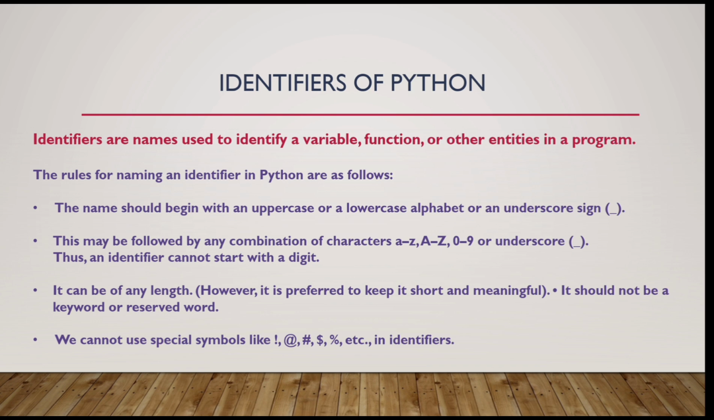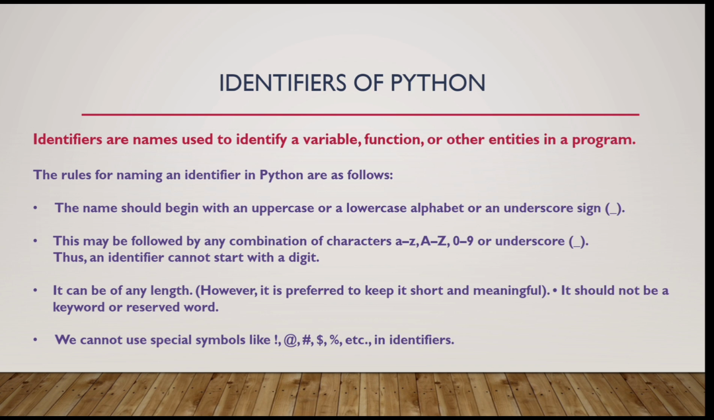Here is the list of rules. The first rule is the name should begin with uppercase or lowercase, or it can begin with an underscore. That means you can start the identifier in a program with uppercase, lowercase, or an underscore. The second rule is the name can be followed by any combination of characters, that is lowercase a to z, uppercase A to Z, 0 to 9 digits, or only one special character, that is underscore. But you can't start an identifier with a digit.